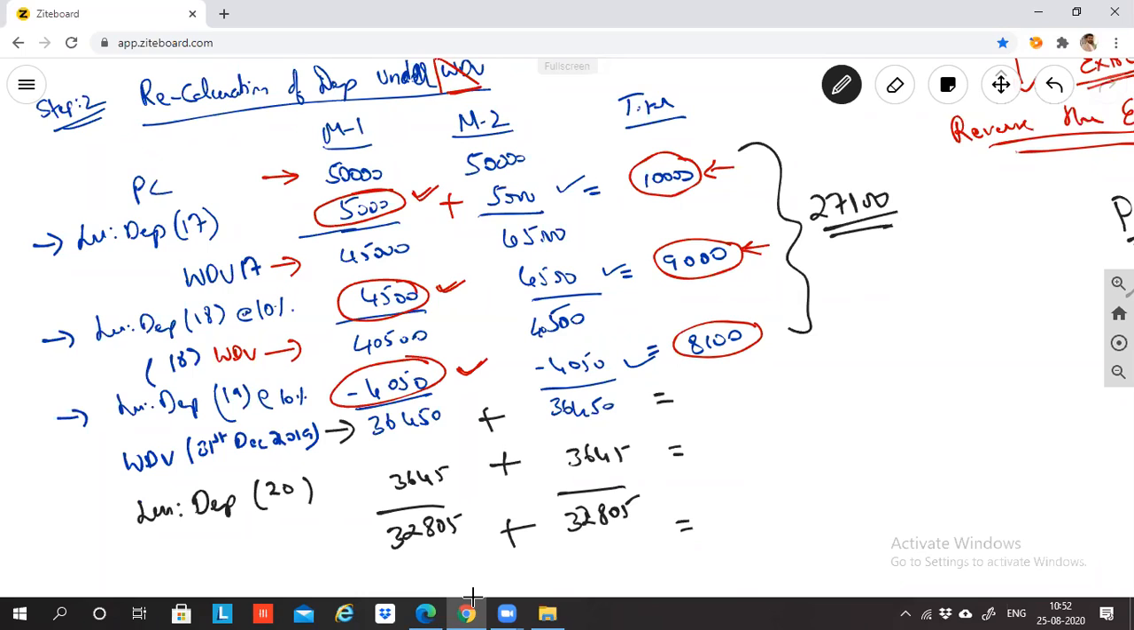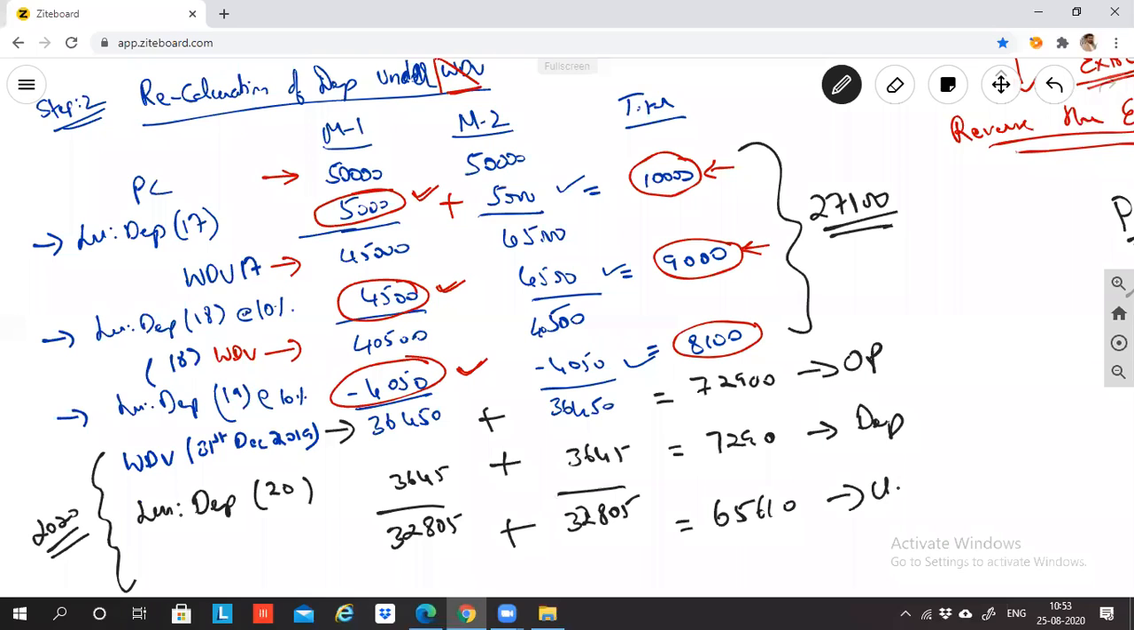65,610. Yes. In the rented depreciation, add it and what comes? 3,645 plus 3,645 is 7,290. 36,450 plus 36,450 is how much? 72,900. So can I say this is the calculation of 2020? Your 2020 opening balance is this, the depreciation is this, and your closing balance is this.